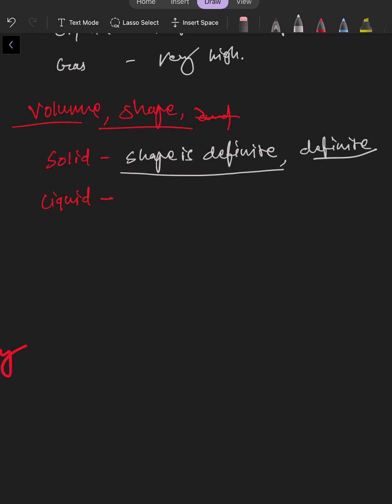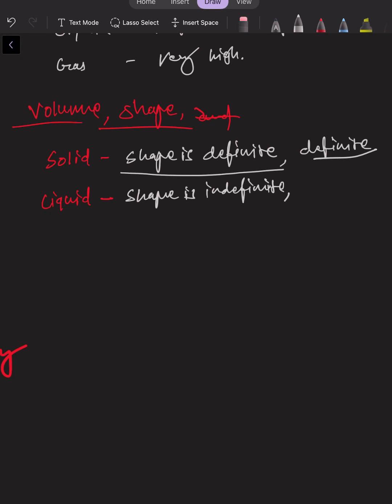If we put the liquid in a rectangular shaped beaker, then it will occupy the beaker's space and become rectangular in shape, right? So we can say that the liquid's shape is indefinite. We cannot define the liquid's shape.